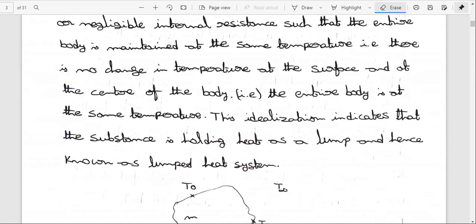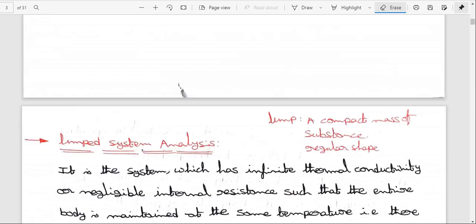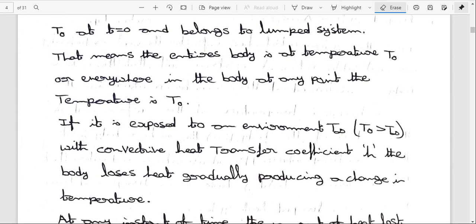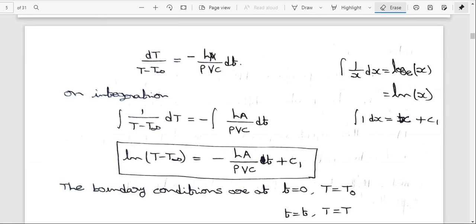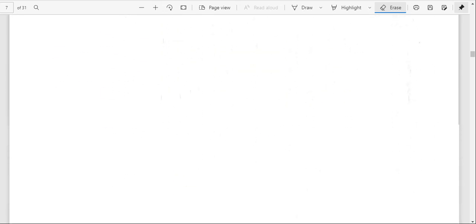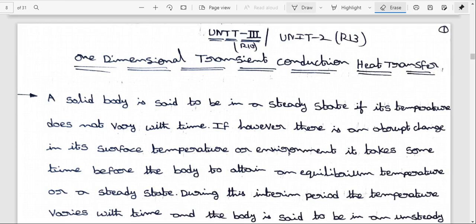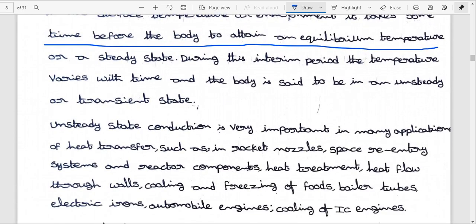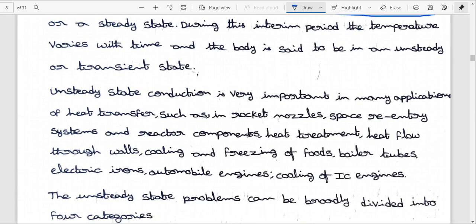If, however, there is an abrupt change in surface temperature and environment, it takes some time before the body attains the equilibrium temperature. So unsteady state means transient condition, and it is very important in many applications.